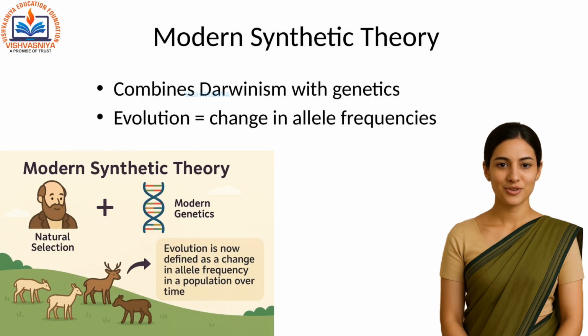The accepted view today is the modern synthetic theory or neo-Darwinism. It combines Darwin's natural selection with modern genetics. Evolution is now defined as a change in allele frequency in a population over time.